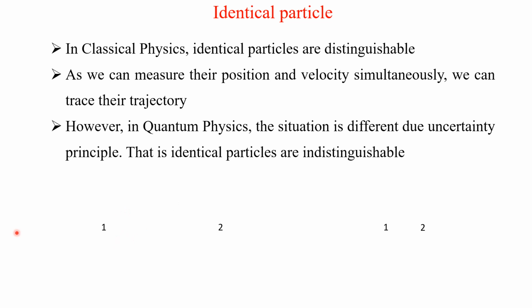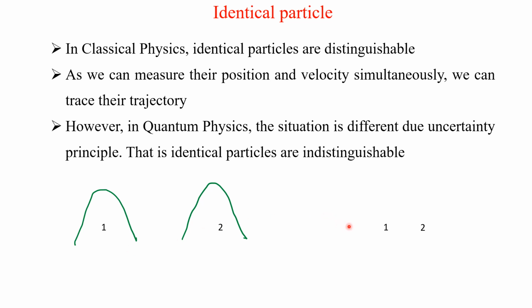Let us consider two cases. Where the two particles are far away, there is no problem. The wave function will look like this. Here, the wave function looks like this. So there may not be any interaction if the particles are separated far away.